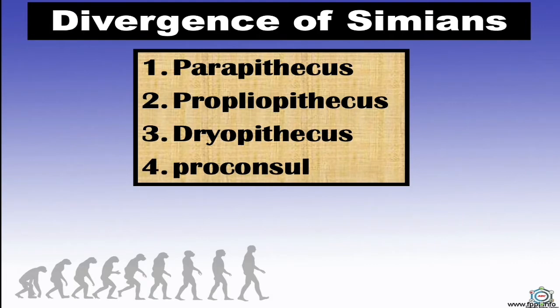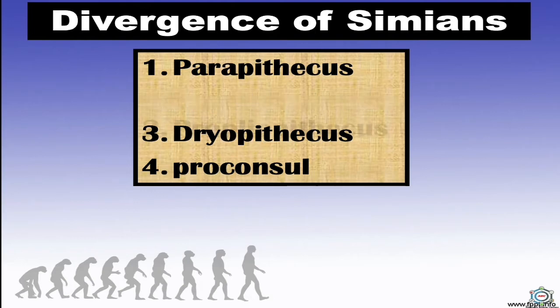So, in this evolution series, first one, that is Parapithecus, the earliest fossil believed to represent the ancestors of today's Old World monkeys, apes, and humans is called Parapithecus. It was discovered from the lower Oligocene epoch in Egypt. The evolutionary line of the Old World monkeys diverged from the main trunk of primate evolution in the Oligocene.